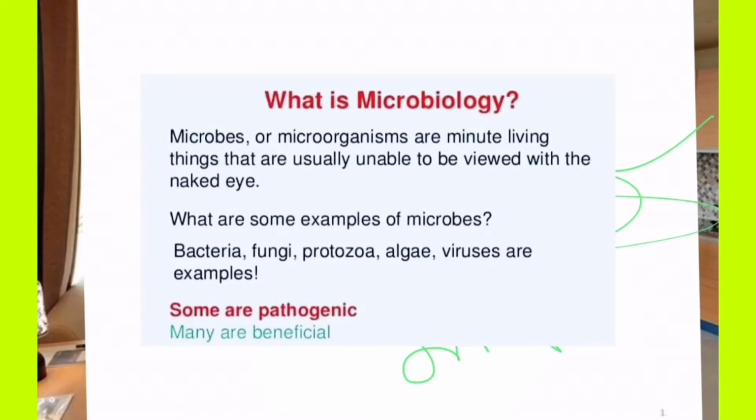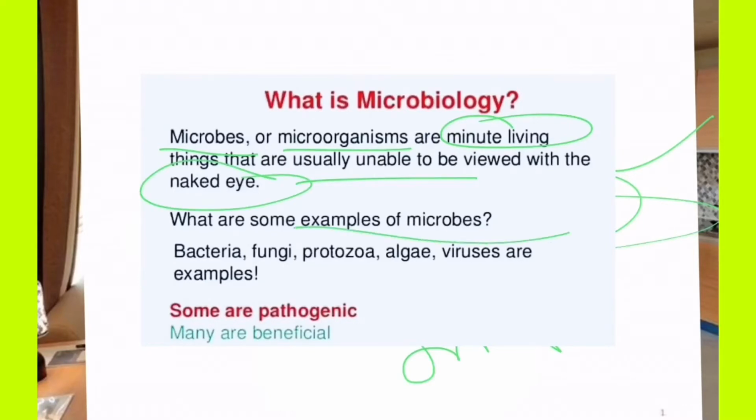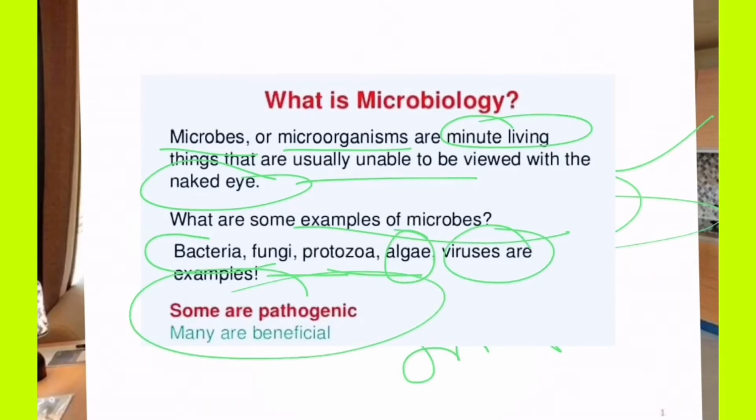So understand: microbes, microorganisms, are minute living things that can only be observed under microscopes. Without a microscope you cannot visualize these things; with the naked eye you cannot see them. Examples are bacteria, fungi, protozoans, algae and viruses. Some of these are beneficial, some are harmful.